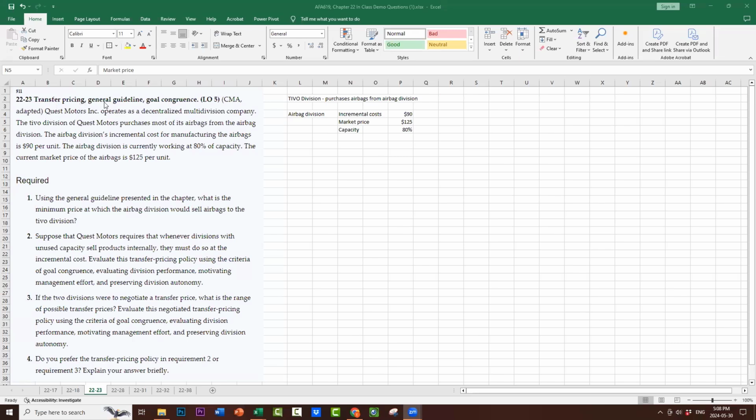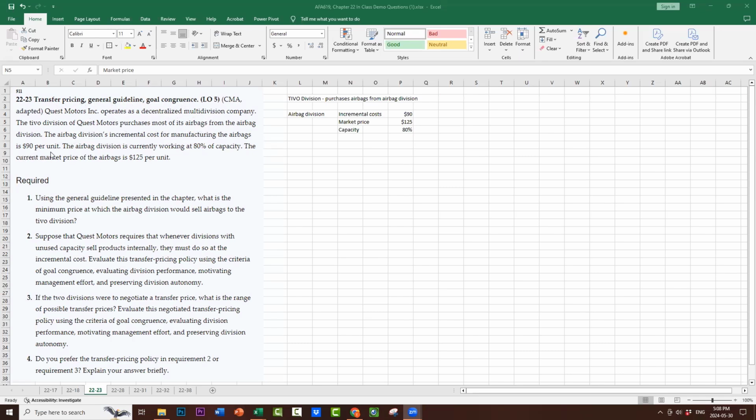22-23, Transfer Pricing General Guideline Goal Congruence. Quest Motors, Inc. operates as a decentralized multi-divisional company. The TiVo division of Quest Motors purchases most of its airbags from the airbag division. The airbag division's incremental cost for manufacturing the airbags is $90 per unit.